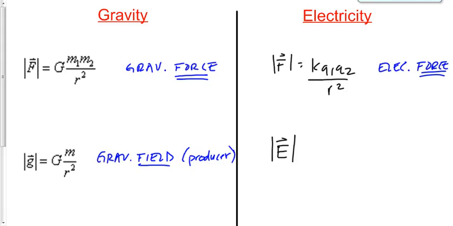This is the symbol for electric field. Don't forget that vector sign over it. I can live with it if you forget the absolute value signs, but don't forget the vector sign. Okay, I guarantee you this: every single one of you in this room will mix up electric field with energy if you don't put the vector sign over top of that.